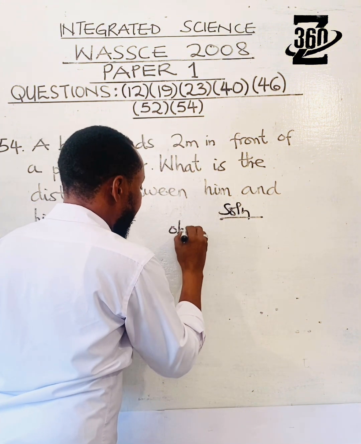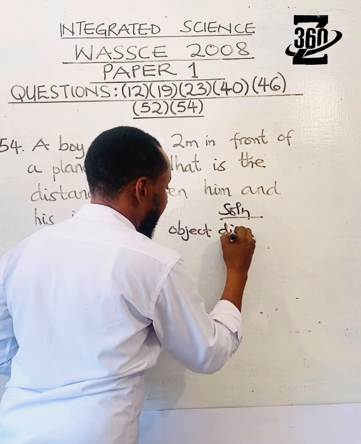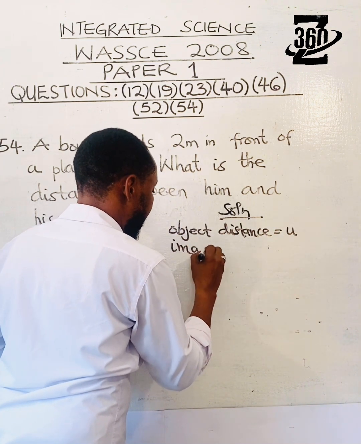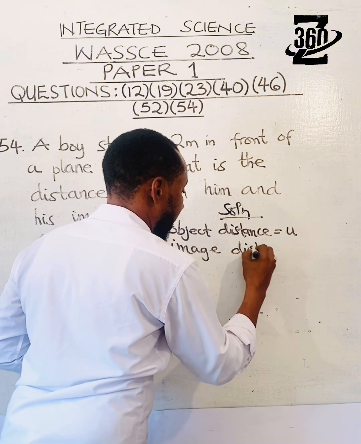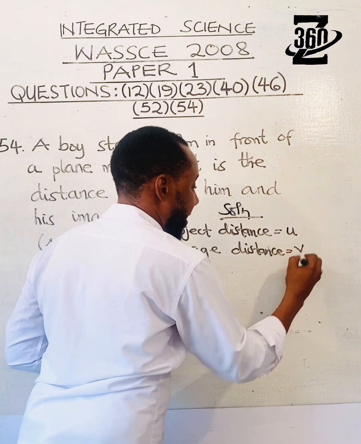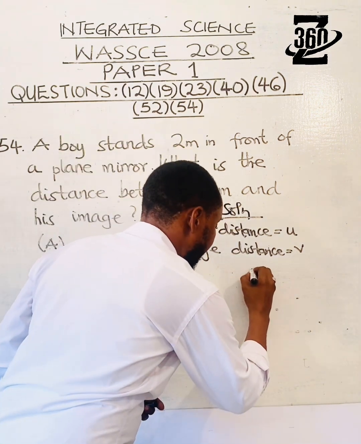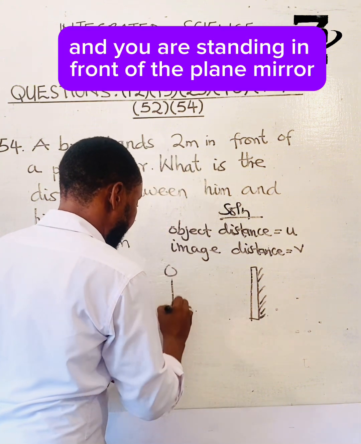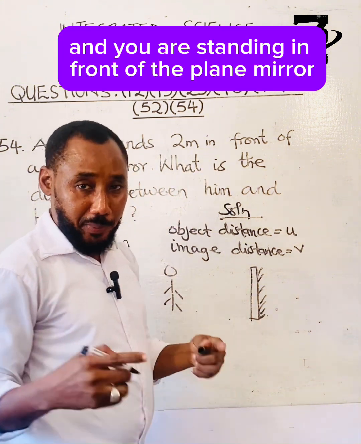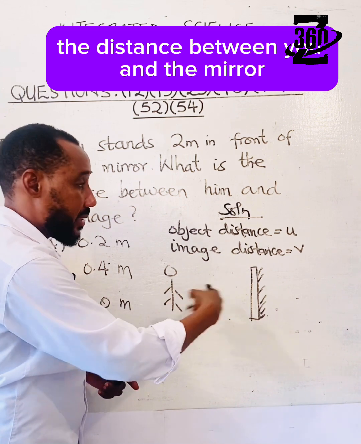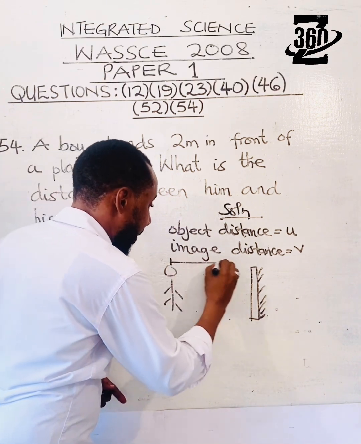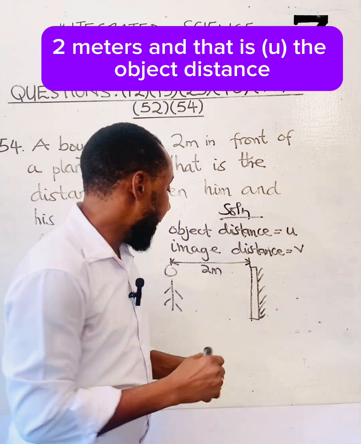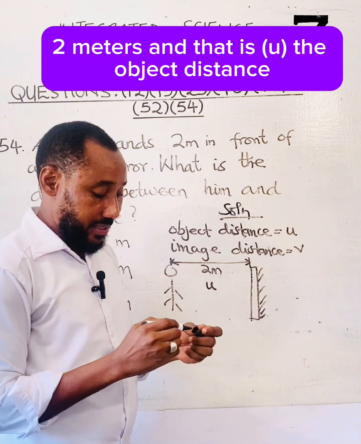So object distance is U, image distance is V. Now you have a plane mirror and you are standing in front of it. The distance between you and the mirror is 2 meters, and that is U, the object distance.